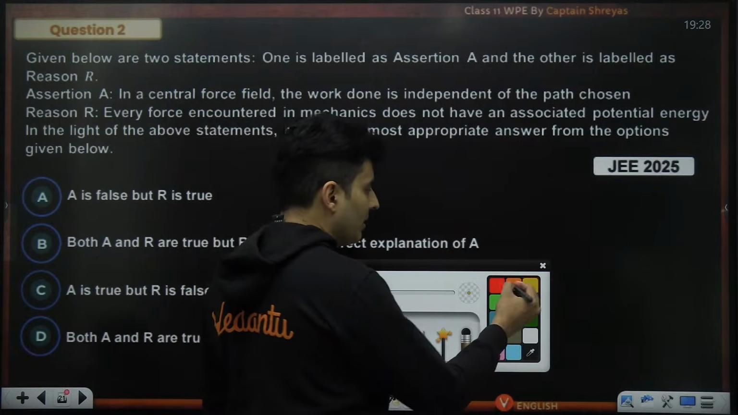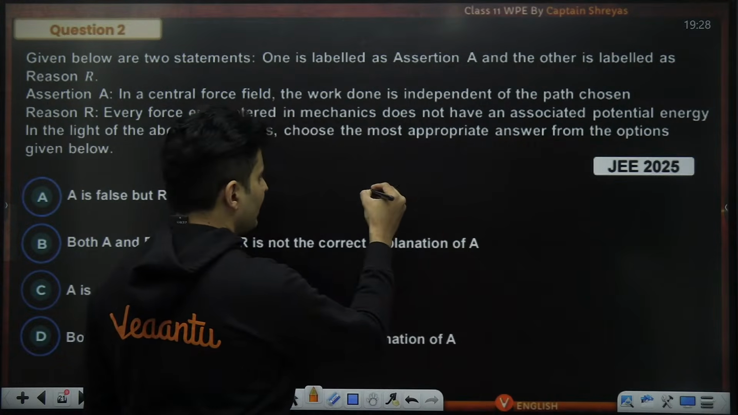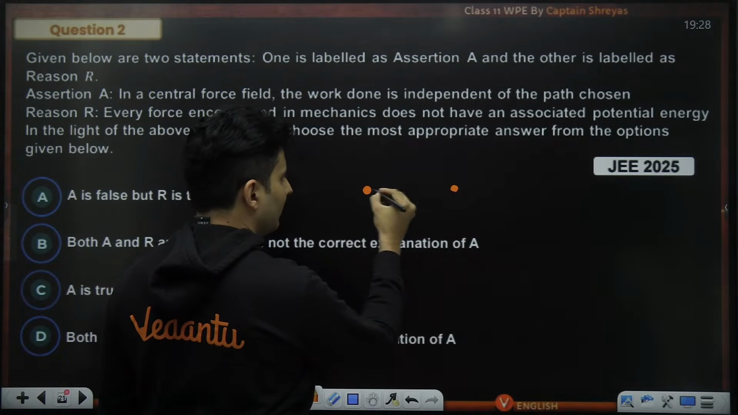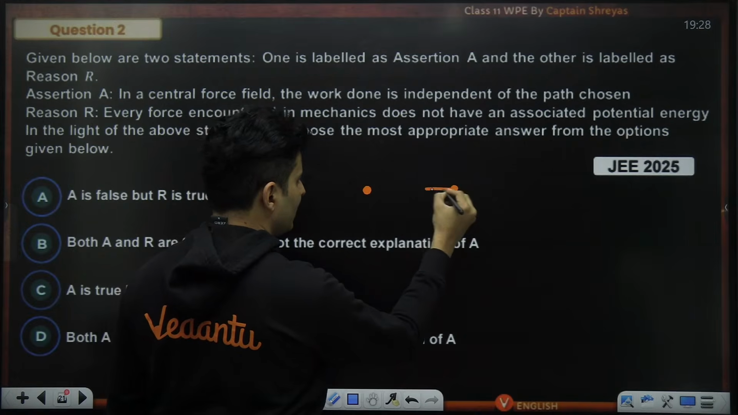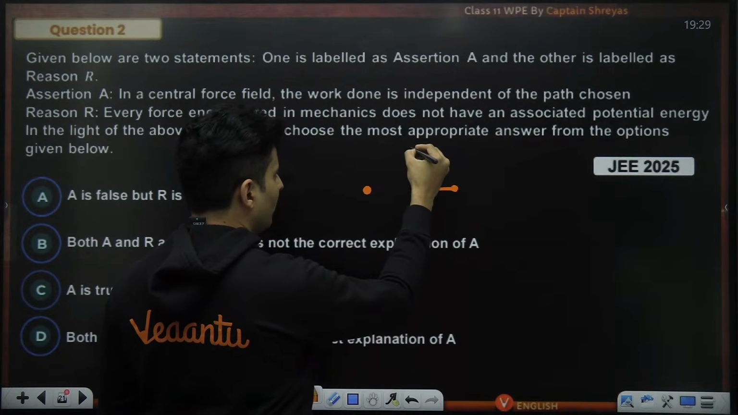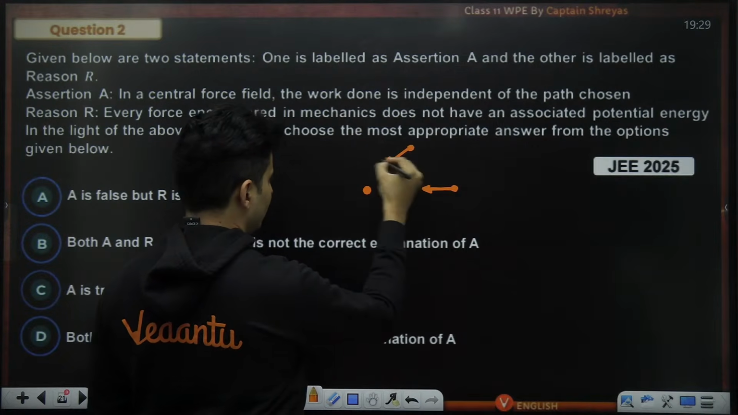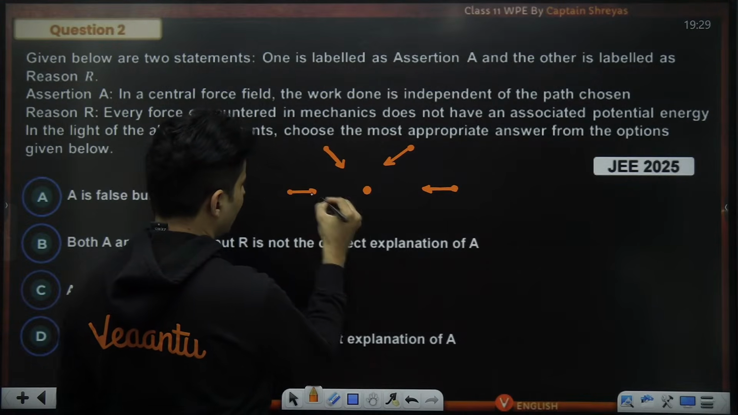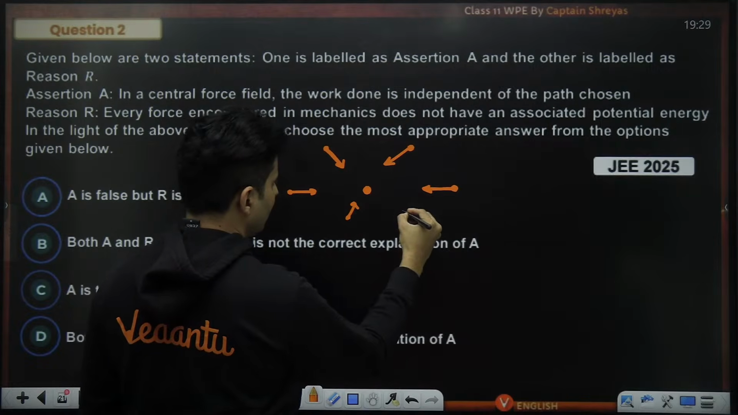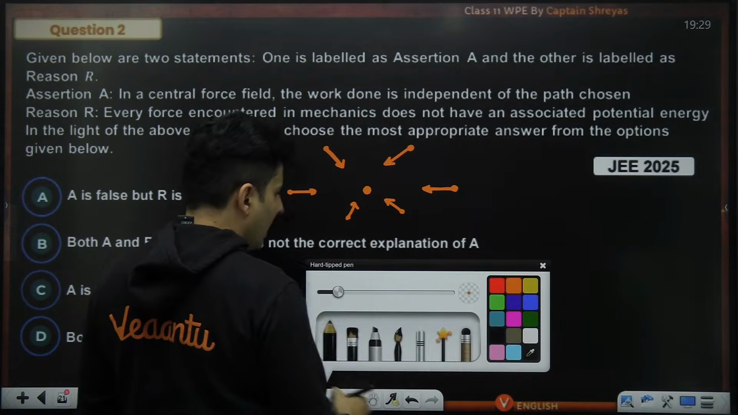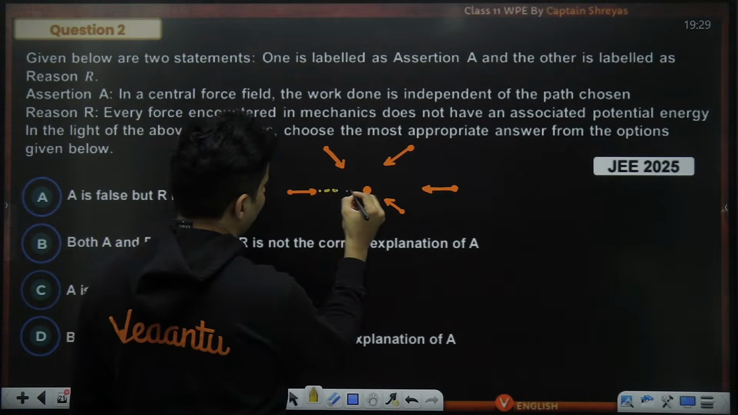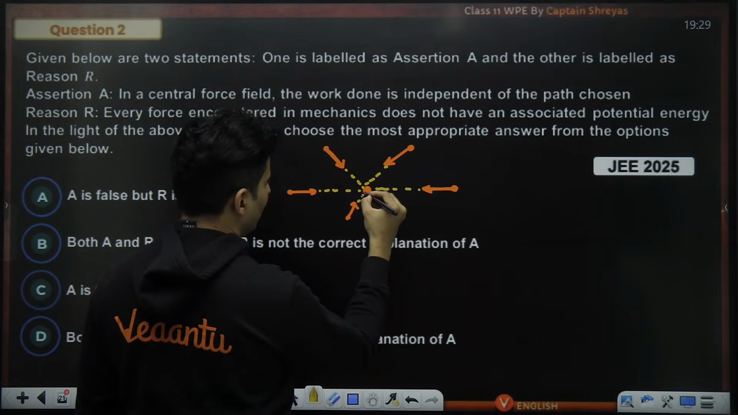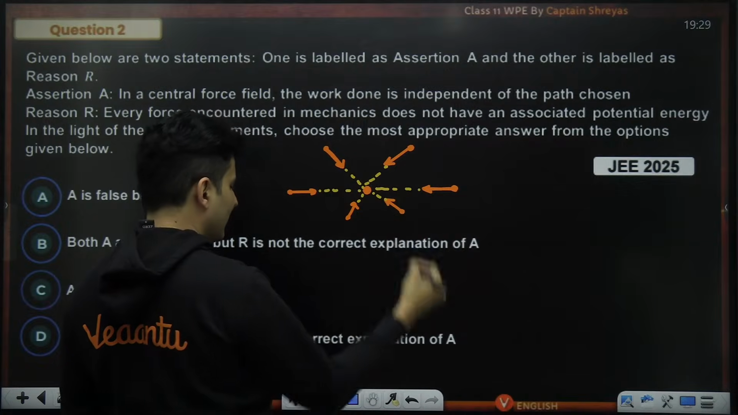What is the meaning of a central force? Say for example, there is some object here. The force between these two objects, let's say this object gets pulled here. If you place it here, it is pulling it like this. Here, it is pulling it like this. As you can see, always the force is directed towards the other object. That's why it is called central force.